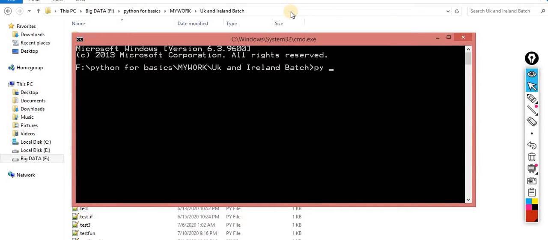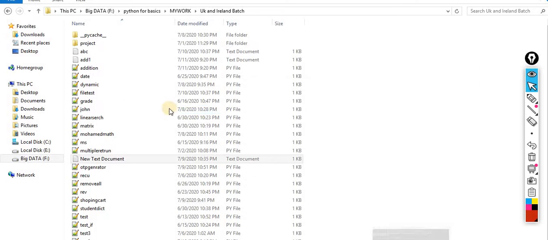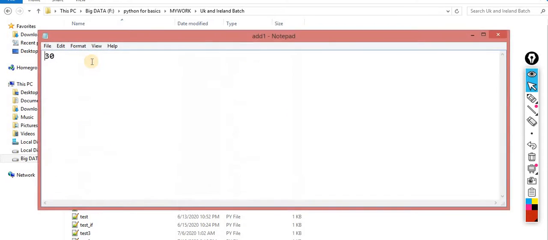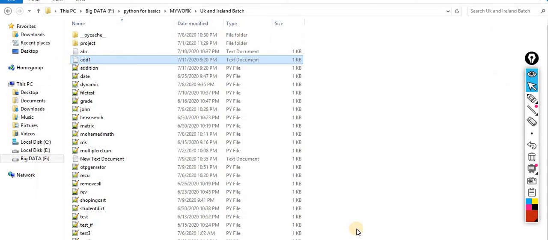py addition.py. Now you can check the file is ready over here. Enter two numbers: 10, 20. Now the data has been written out, the 30. I think this one you are looking for.